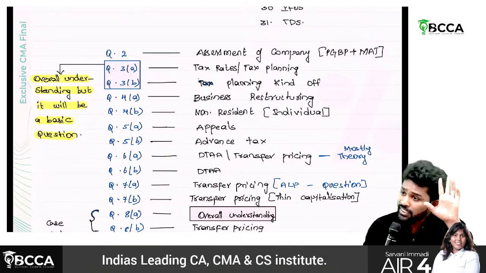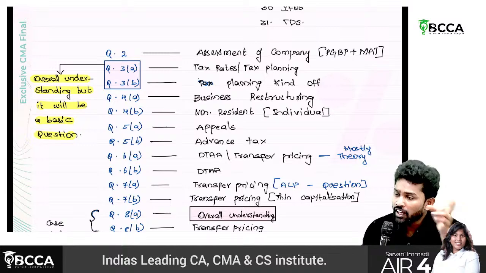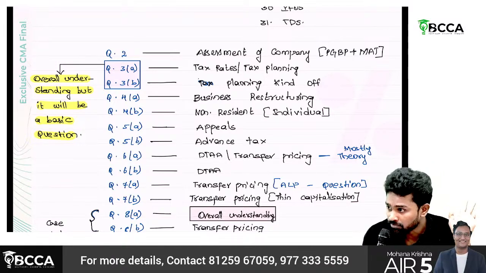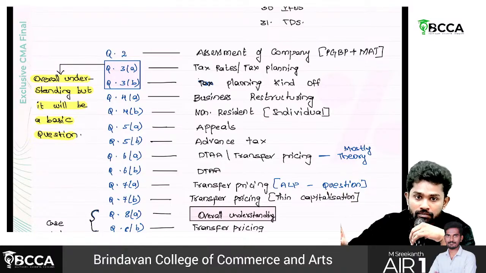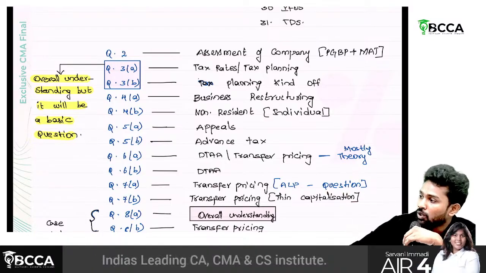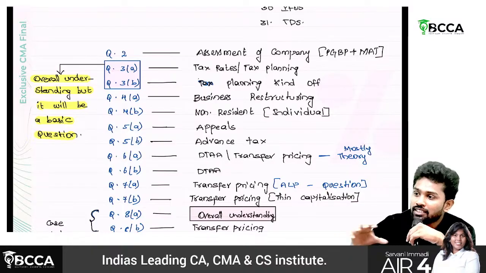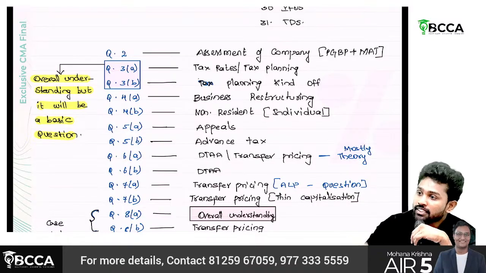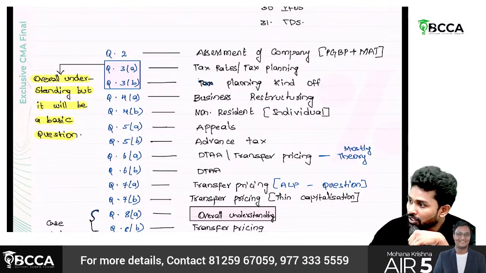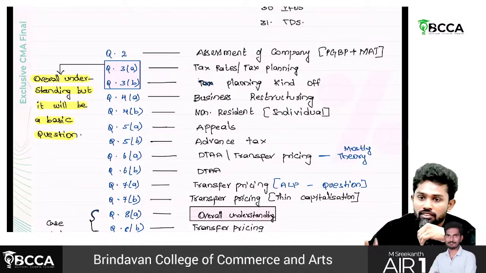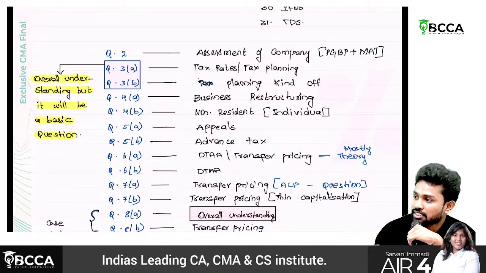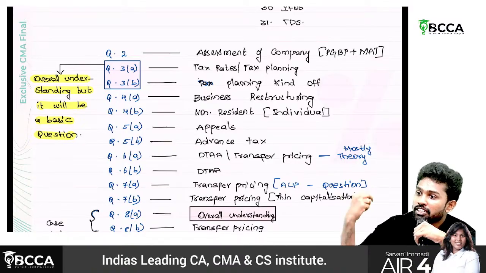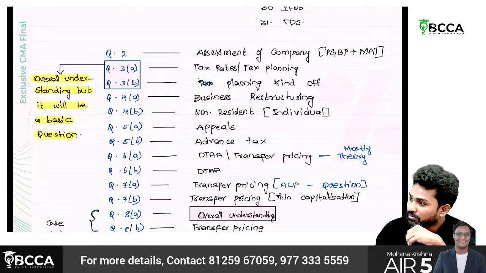Then question number 3A and 3B, sir. 3A and 3B is the only place where there is a lot of shuffling happening. But those questions are easy. To understand 3A and 3B, your basics should be strong. If your basics are not strong, then you cannot answer 3A and 3B. Basics, tax rates, computations, deductions. Randomly they may ask something about house property. You should know at least the basic house property format.